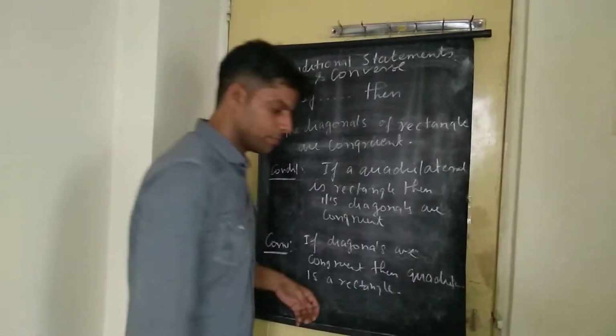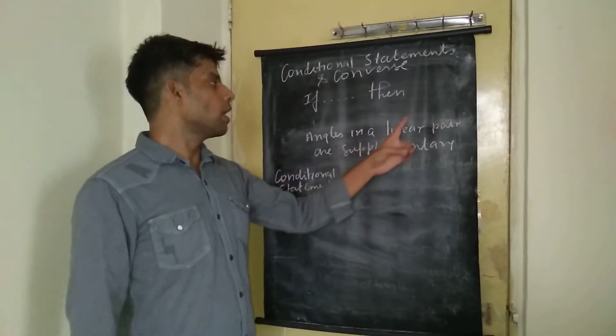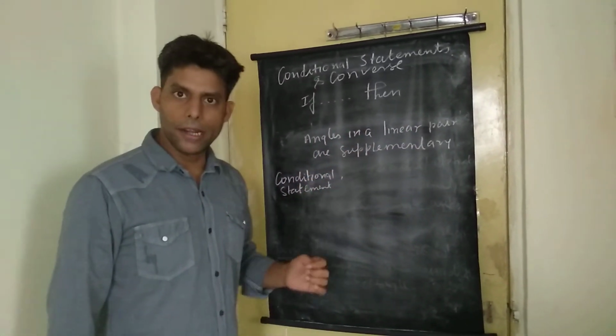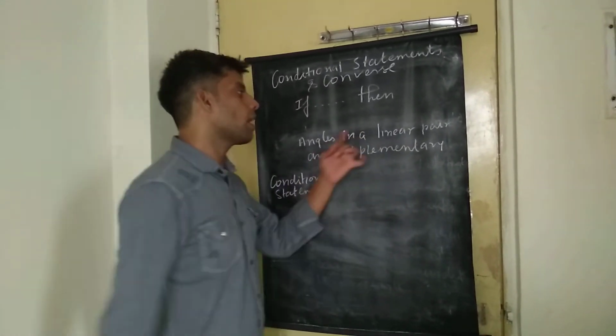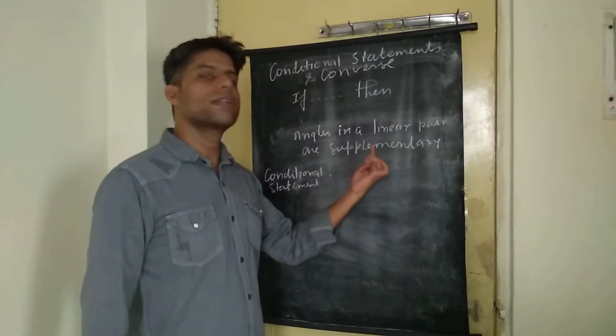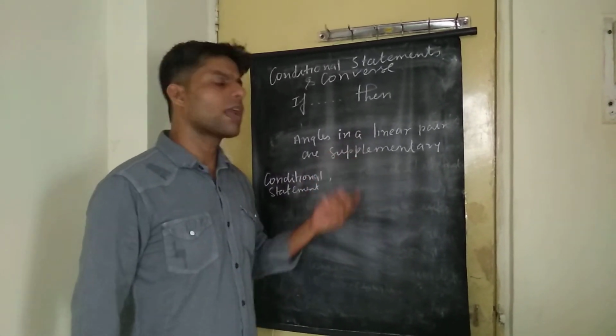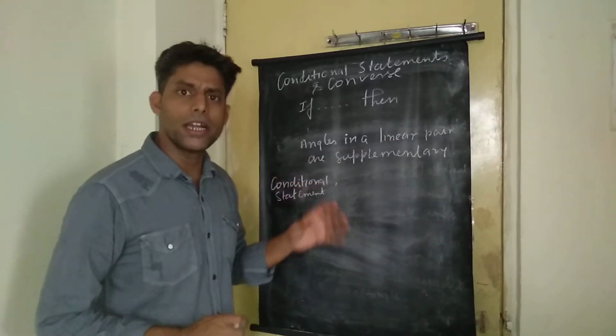We'll have a few more examples. Let's see them. Another example: angles in a linear pair are supplementary. Let us see the meaning of this. The angles which are in a linear pair, they are what? Supplementary. That means they add up to 180 degrees. So once again we need to frame some condition into this.